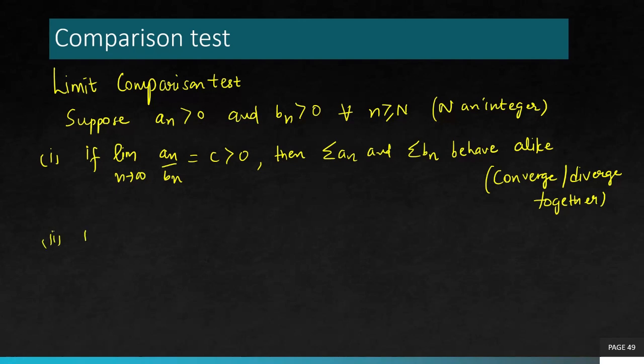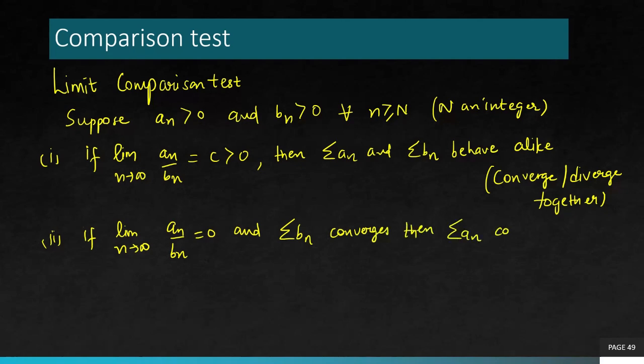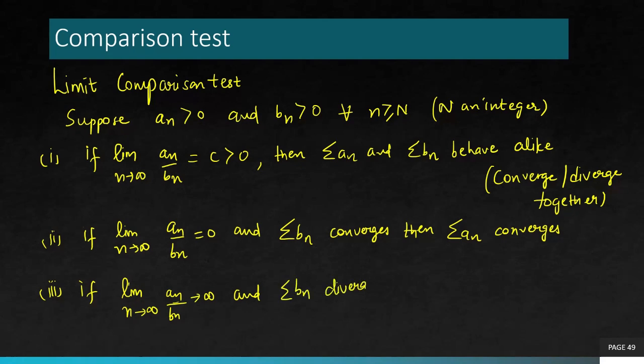Like so, they do it together. The behavior is the same. Second condition: if the limit as n goes to infinity of an over bn is 0, and bn converges, then you can say an also converges. The third condition is if the limit as n goes to infinity of an over bn is infinity or does not exist, and bn diverges, then you can say an also diverges. So you see, that's a big statement to understand. Let me break it down for you.